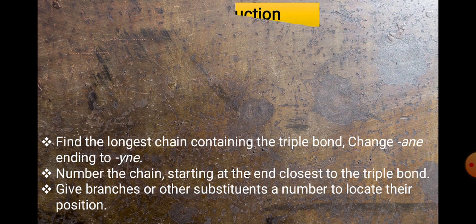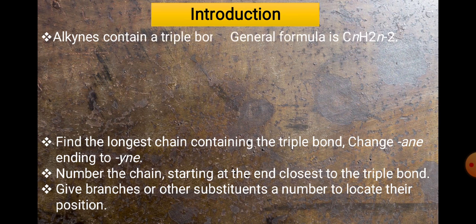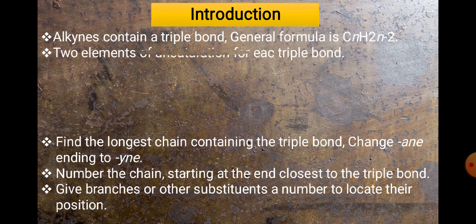First we will see the introductory part on alkynes, because acetylides are derived from this hydrocarbon. Alkynes contain a carbon-carbon triple bond, and the general formula for alkynes is CnH2n-2. It is one of the categories of hydrocarbons.